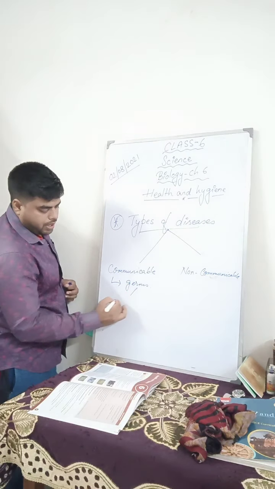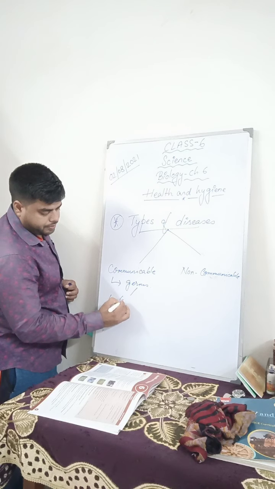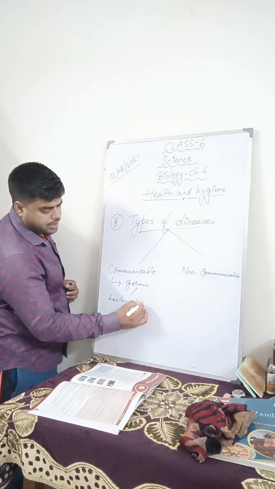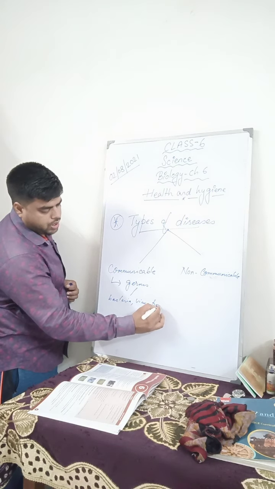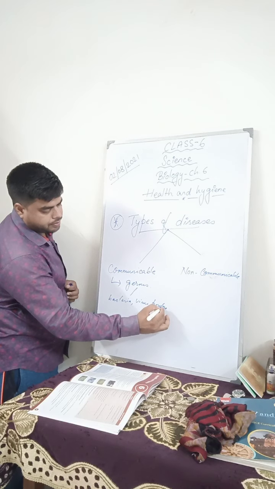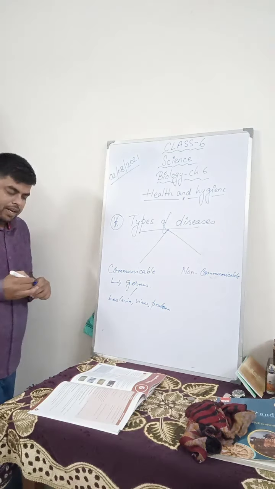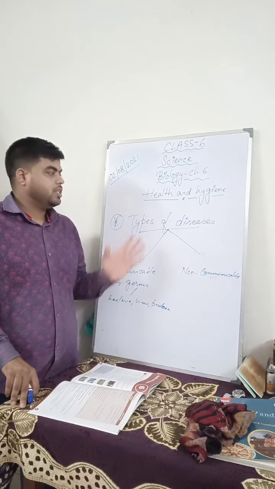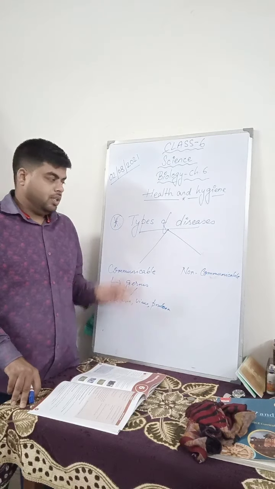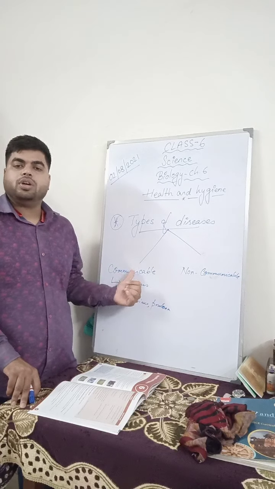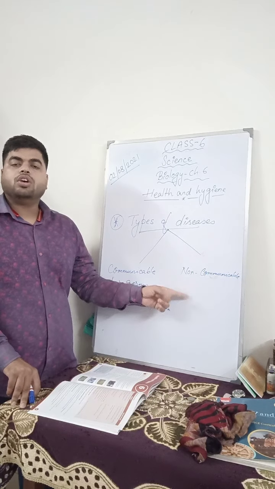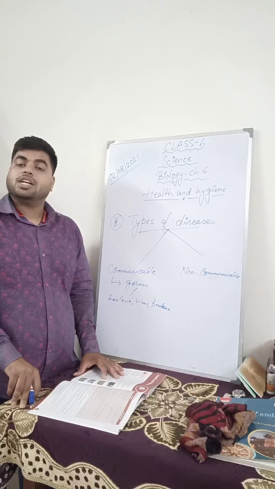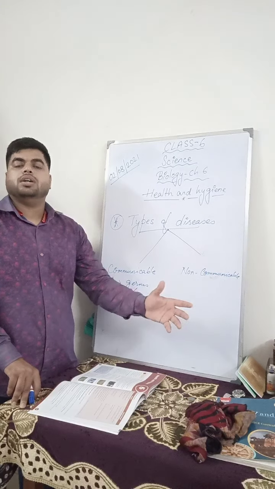And germs can be what? Bacteria, viruses, protozoa, and many more microorganisms. I hope you have understood these different types of diseases. There are two types: communicable and non-communicable. Non-communicable diseases cannot be transferred from one person to another.